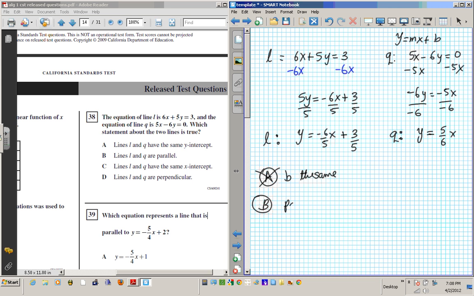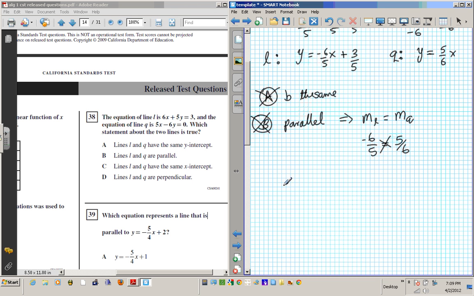Parallel basically means that the m of L is equal to the m of Q. The slope of line L is the same as the slope of line Q. The m of L is negative 6 over 5. Is that equal to the m of Q, which is 5 over 6? Are they the same? No. False. So B is not the answer. They are not parallel because their slopes are different.